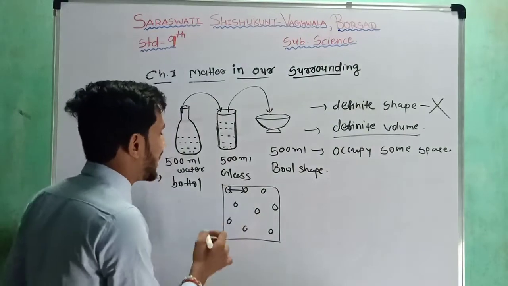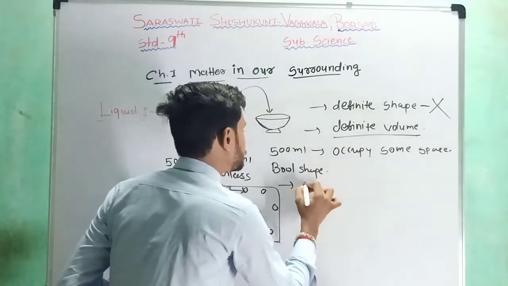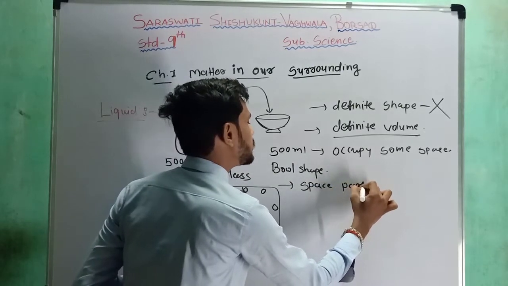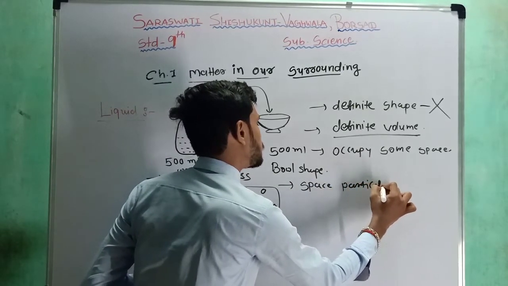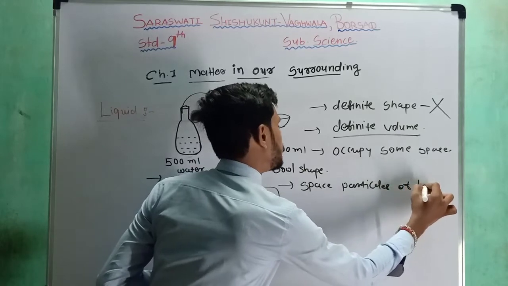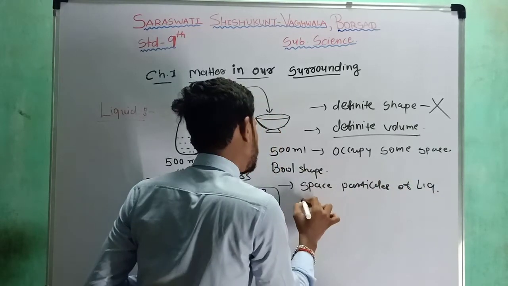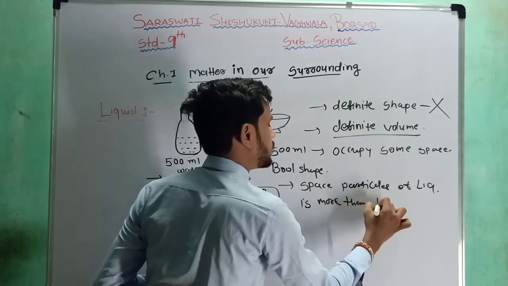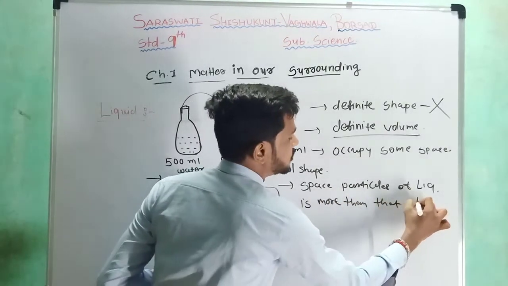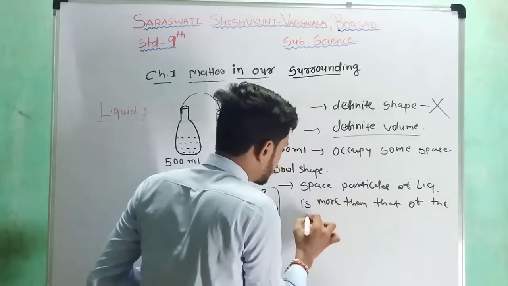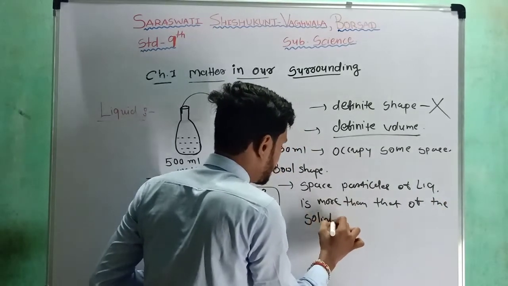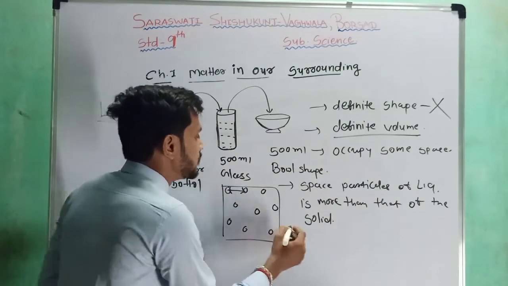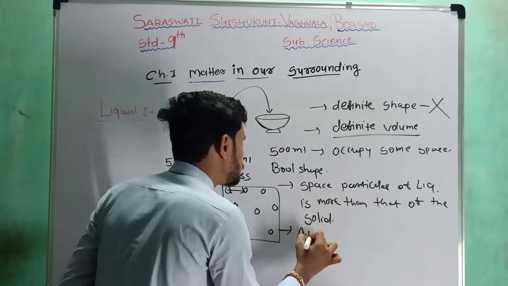So we can say that the space between the particles of a liquid is more than that of a solid compound.